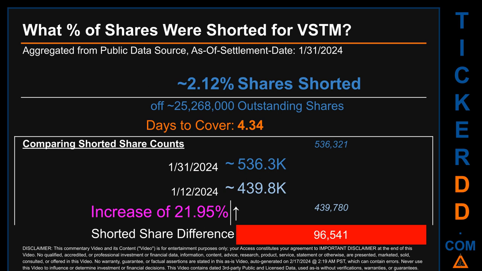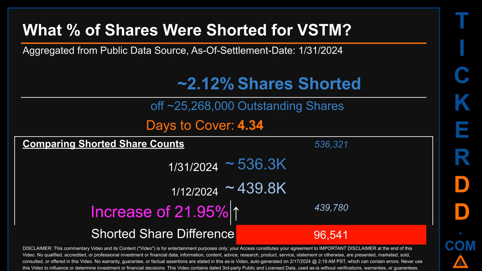What percentage of shares were shorted for VSTM for the 2-week period, ending on settlement date, January 31, 2024? About 536.3 thousand shares of VSTM were shorted out of a total of approximately 25.3 million outstanding shares. Therefore, for VSTM, based on as is, discovered, public data when this video was generated, the ticker has a short interest of roughly 2.12%, which I got by taking the number of shorted shares and dividing it by the number of outstanding shares to get the percentage value. Days to cover is 4.34.